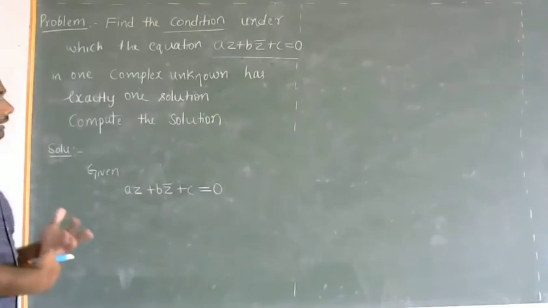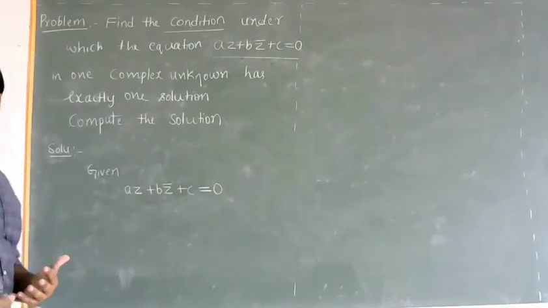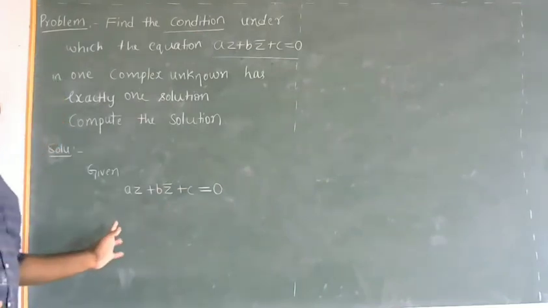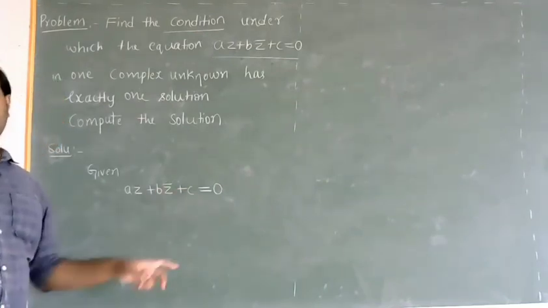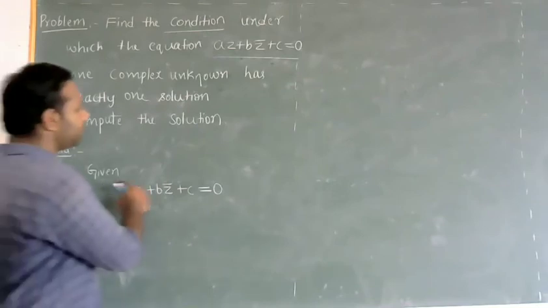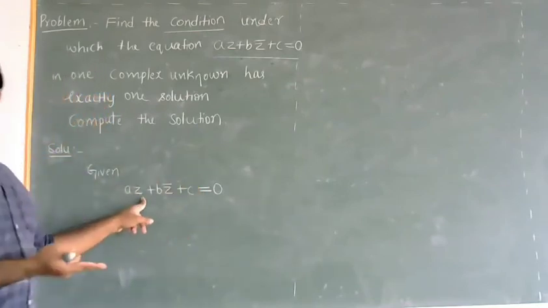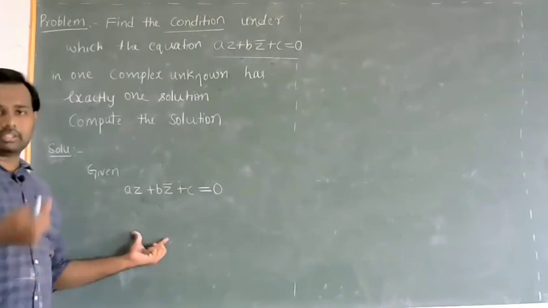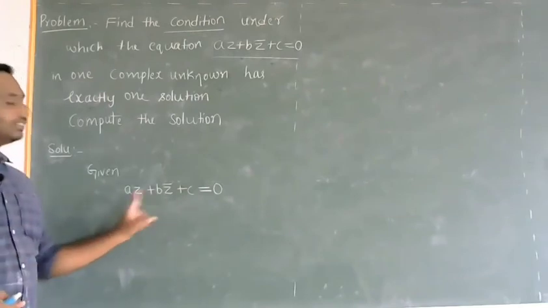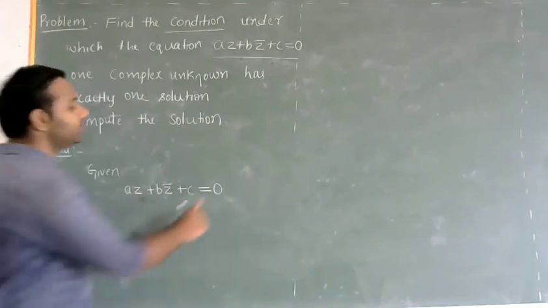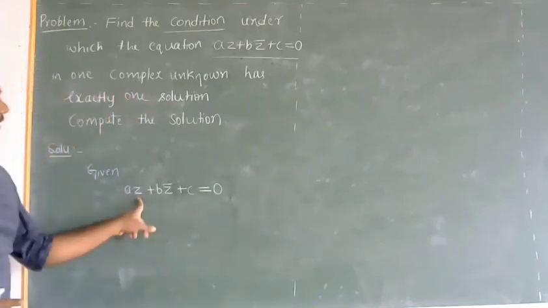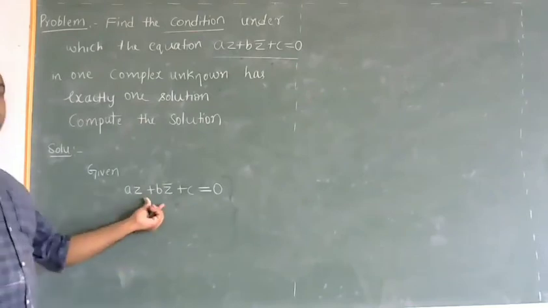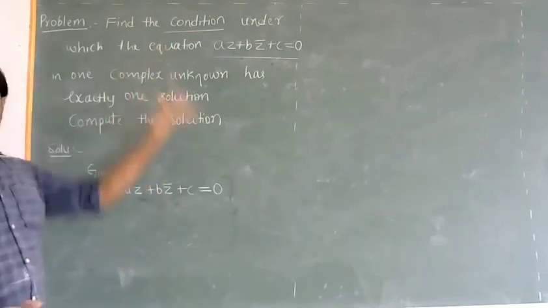We have to generate another equation with the same unknowns. For that, we shall take the conjugate on both sides. The advantage is if you take the conjugate, z turns into z bar and z bar turns into z. So once again you'll get an equation in the unknowns z and z bar. That means we'll be having two equations in two unknowns, so solving it is easier, so that I can get a solution and the condition also.